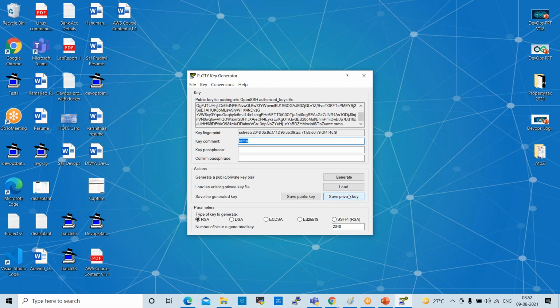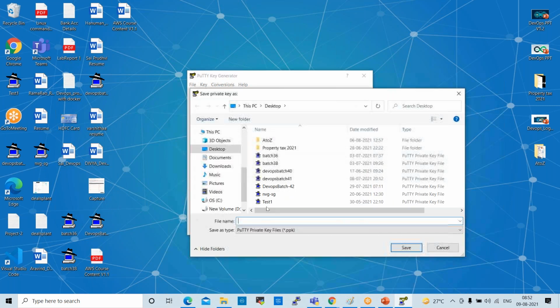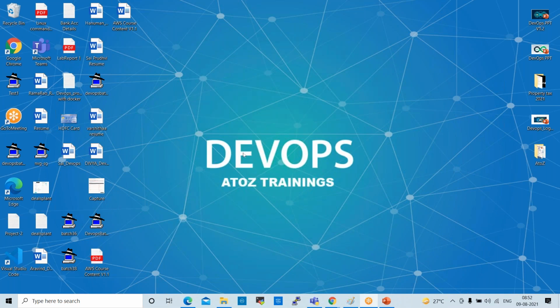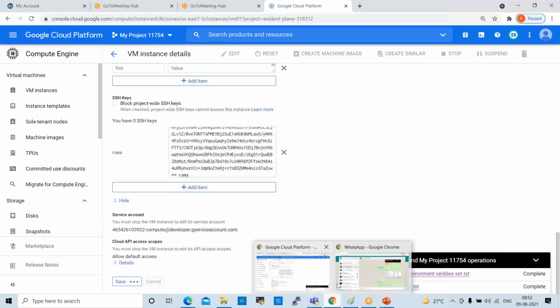Click on save private key. Where do you want to save? Desktop. The same name I want to use here, Rama. Save. See here, this is saved, right?